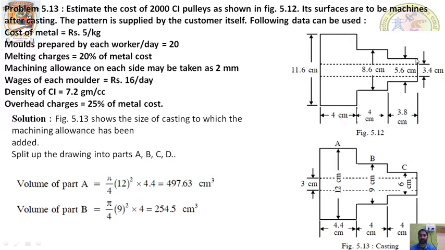So this is the final product. This is not the casting produced. This is the final product of the cast iron pulley required. The original casting produced will be greater in size because we need to add various allowances. After machining we have to remove the material by means of machining, so the original casting is larger in size compared to this size, by adding all the allowances.